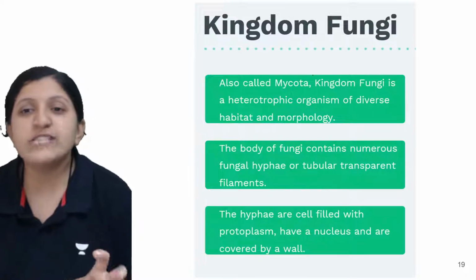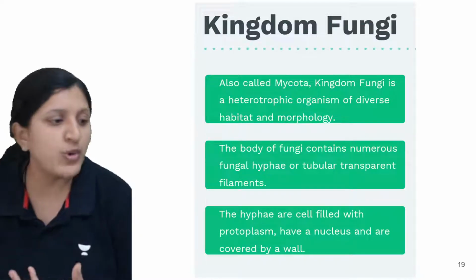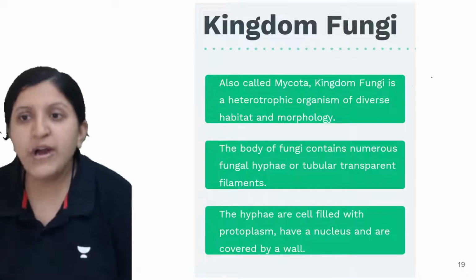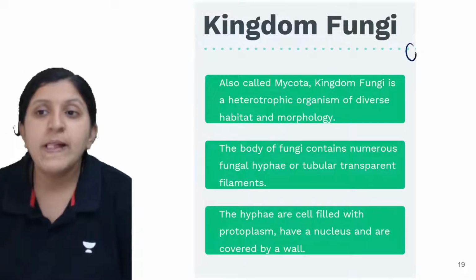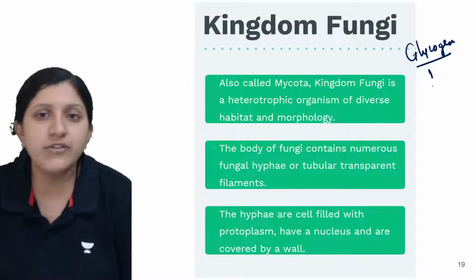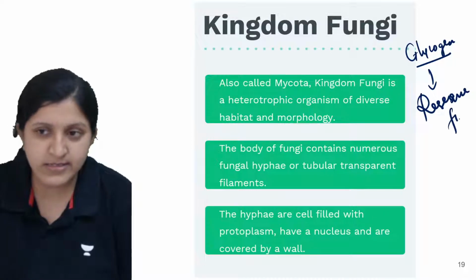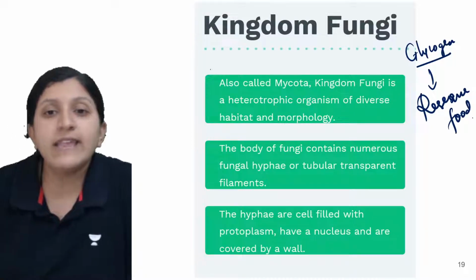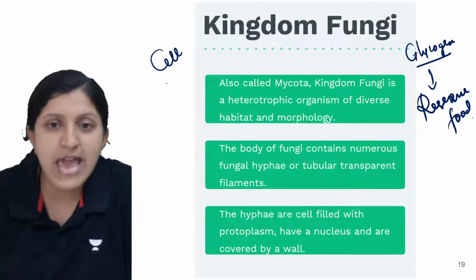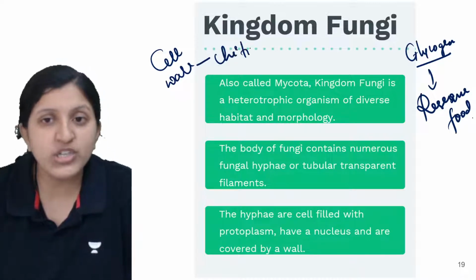Wherever you come across the term myco or mucor, this is all related to the fungi, where they have glycogen as the reserve food, and they have a cell wall that is made up of chitin.